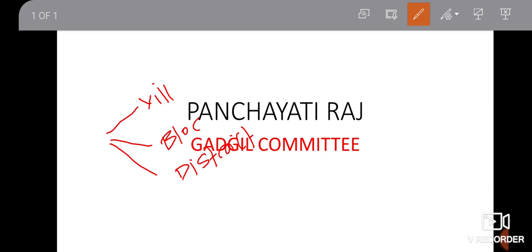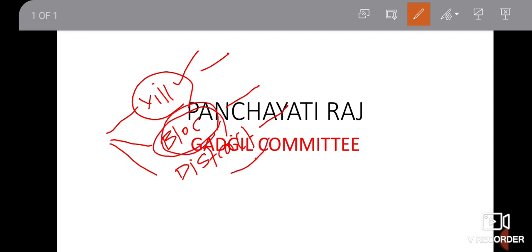The next is a 3-tier system of Panchayati Raj with the Panchayat at village, block and district level. As I told you, I have already written here. This is also a recommendation of the Gadgil committee, that is the 3-tier system of the Panchayati Raj. 3-tier means 3 levels. One is at village level, second is at block level, and third is at district level. Okay, so these are the 3 tiers of the Panchayati Raj institution as per the Gadgil committee. This is also included in the 73rd and 74th Amendment Act.